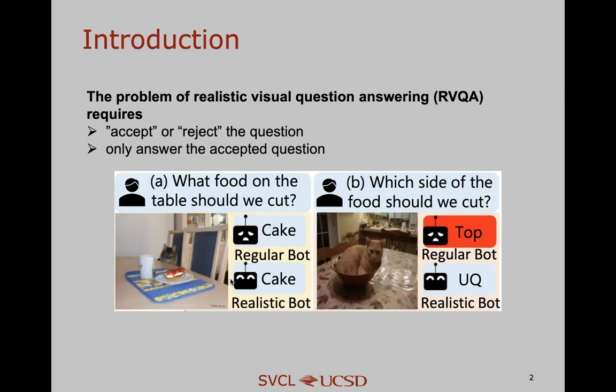Lack of robustness to UQs will let a VQA system choose an answer that is statistically most related to the question. This can create safety hazards for indoor robots, assistance for the visually impaired, or many other applications. We argue that a VQA system should first accept or reject the questions, and then answer those questions that are accepted.